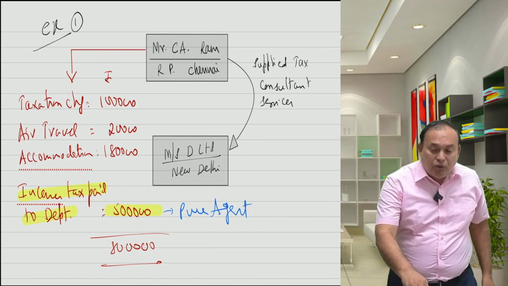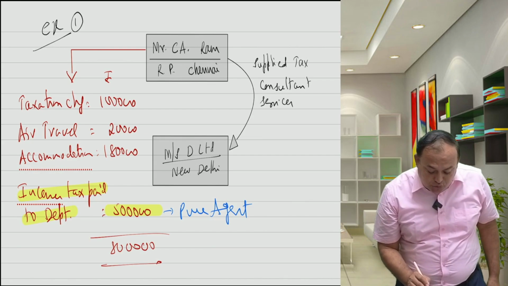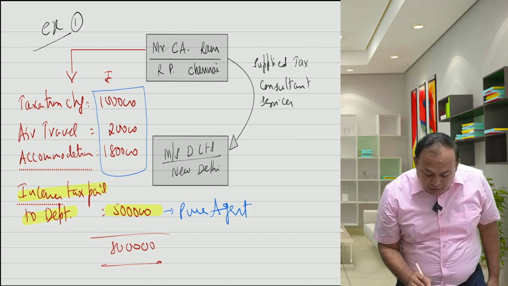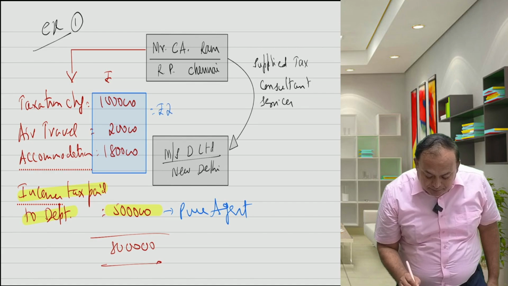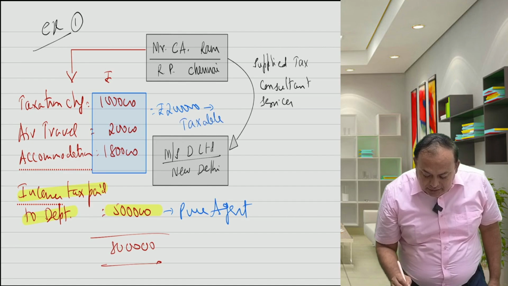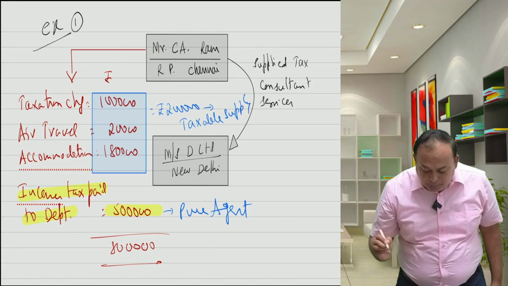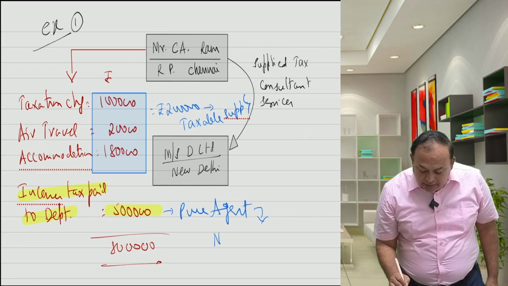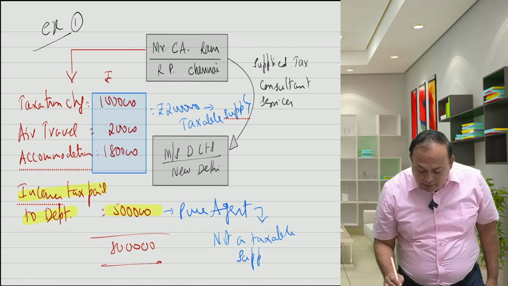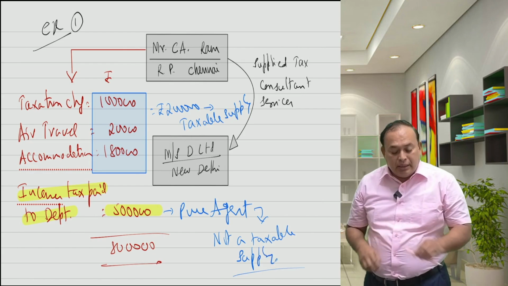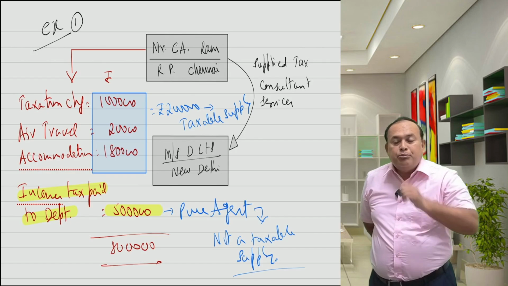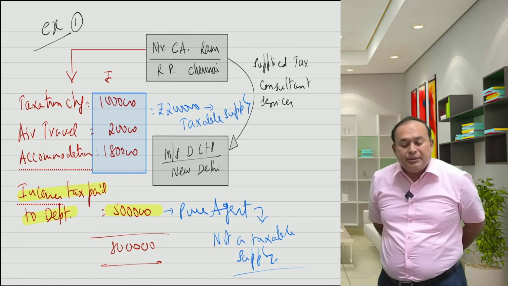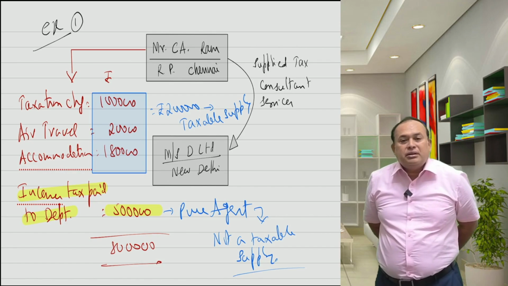Resultantly, the value of supply in the given case is the total value of this, which is equal to 2 lakh rupees. It is called a taxable supply. Pure agent expenditure is not a taxable supply. Got the clarity, my dear sir? Pure agent expenditure, not a taxable supply. Now coming to the point.